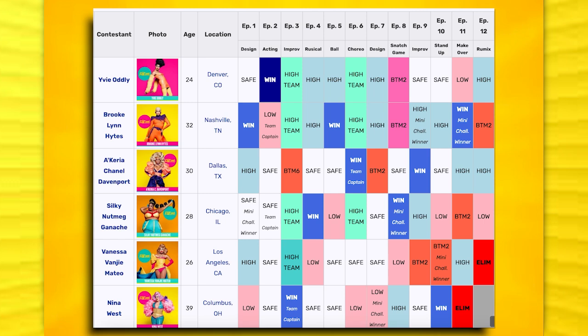But it actually doesn't matter because Brooklyn Heights is here. But she only has 1 point because she has 3 wins and 2 bottom 2 placements. And that means she ties with Silky and also Nina West, who also have 1 point with their 2 wins and 1 bottom 2 placement. Of course, Nina is eliminated, so that doesn't matter. And Brooklyn still beats Silky and the overall winner of this season, even though she didn't win against Evie at the end.